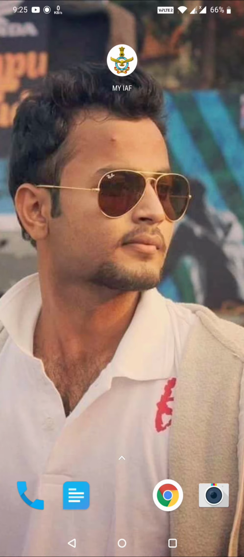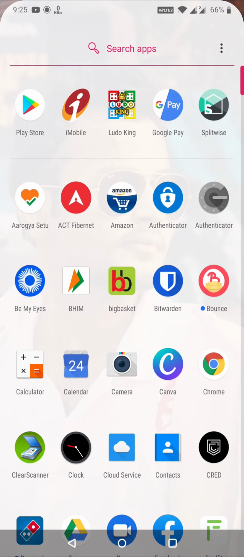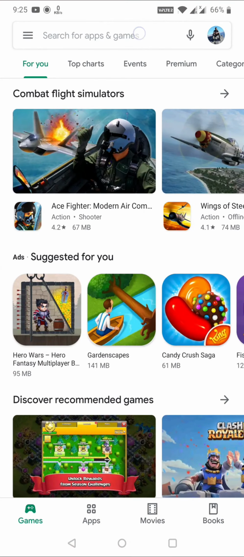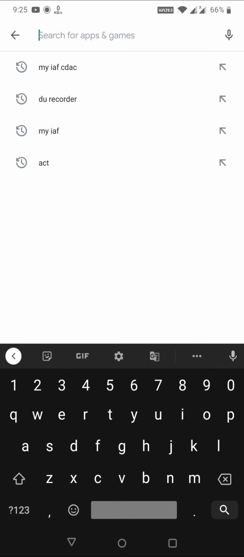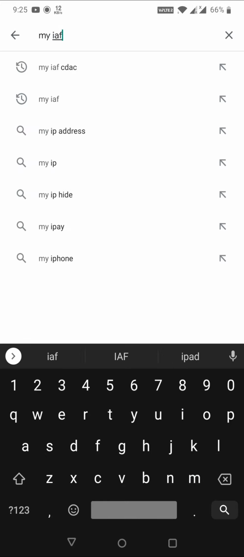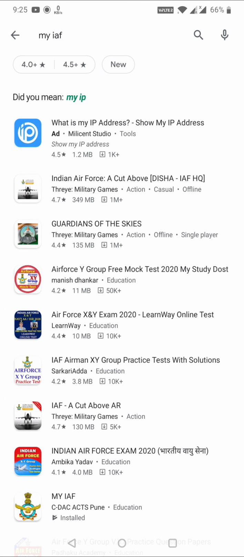So first of all, you have to go into your Play Store, and within your Play Store you have to type My IAF CDAC. Even if you type My IAF, then also it will be fine. So just type My IAF. The name of the app is My IAF, M-Y-I-A-F.